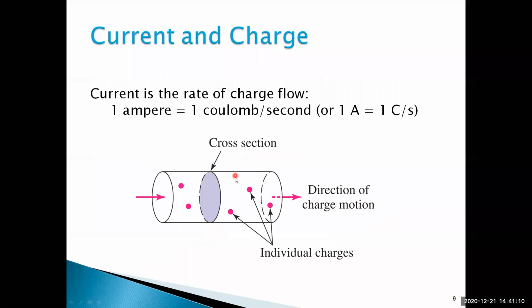Don't use pencils and scales. Just draw rough diagrams. Is it clear?